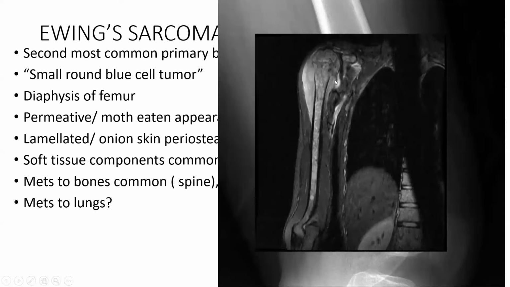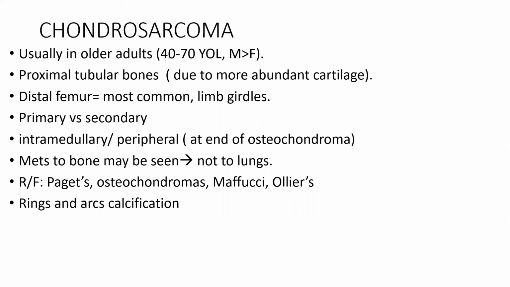This is an MRI of the shoulder. Here we can appreciate a heterogeneous intramedullary lesion in the right humeral head and neck. It appears hyperintense on T2, which is shown here, and it is extending downwards to involve the rest of the medullary cavity of the humerus, right? And we can also appreciate there is destruction of the cortex as well. So this is a typical finding of Ewing's sarcoma.